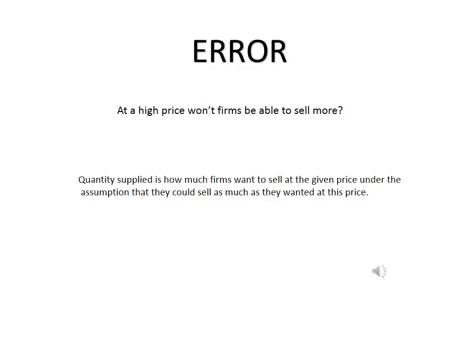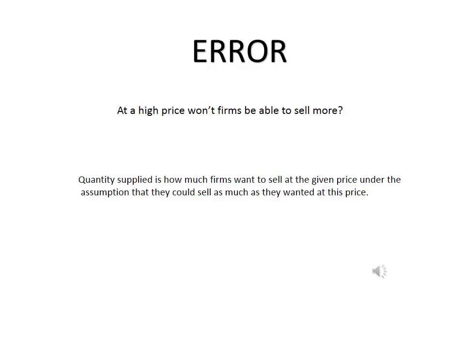Sometimes people make a mistake when thinking about supply because they're thinking about supply purely from the point of view of a consumer. The mistake goes like this. It's where people say, well, if the price goes down, people will want to buy more, so firms will be able to sell more. So doesn't that mean that quantity supplied should go up as price goes down? That's wrong, because quantity supplied is answering the theoretical question, if the price were this, how much would firms be willing to sell?